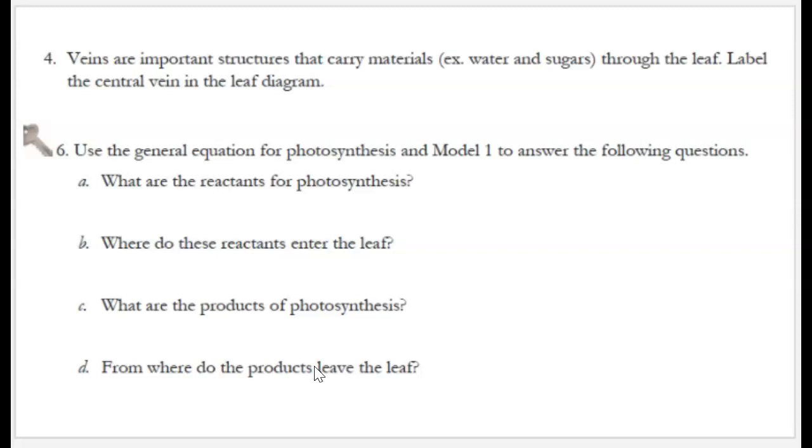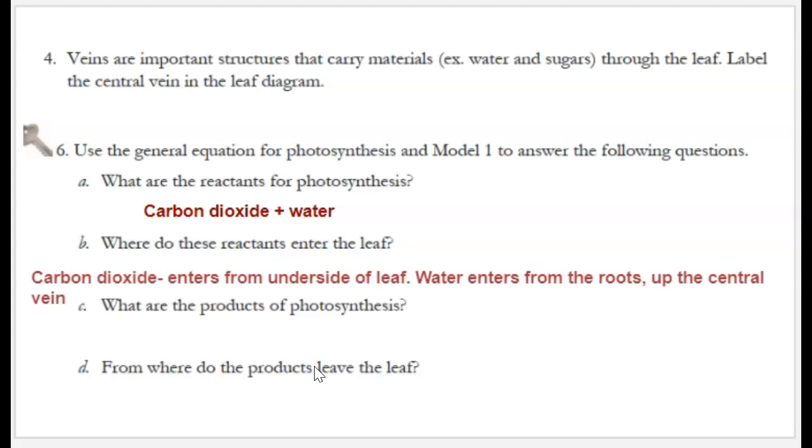Using the general equation for photosynthesis, answer these questions. What are the reactants? The reactants for photosynthesis are carbon dioxide and water. How does the leaf get those reactants? Carbon dioxide, you can tell from the diagram, comes into the leaf from the underside part of the leaf.